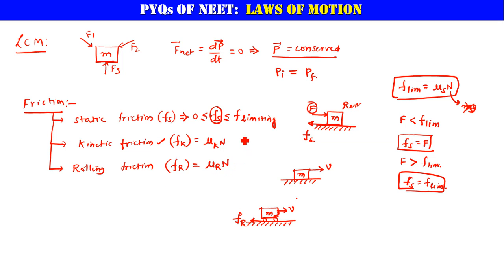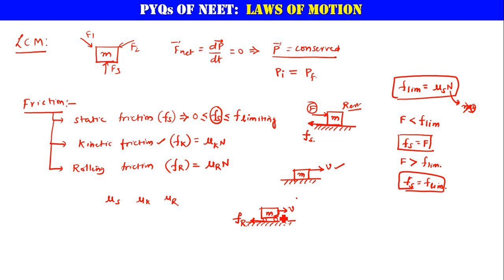Now let us compare mu s, mu k, mu r. Which value will be more? We might think that maybe rolling is more, or maybe kinetic is more than static, but let us have a look. If you have three different bodies, one at rest, one in motion, and one having wheels, and you want to keep the body in motion, which body will be easy?